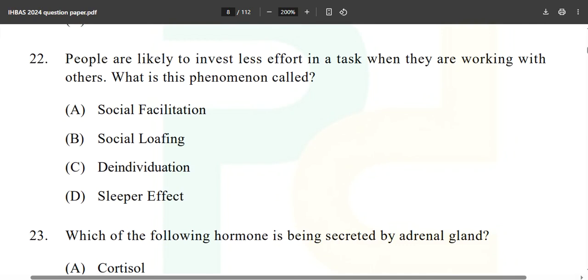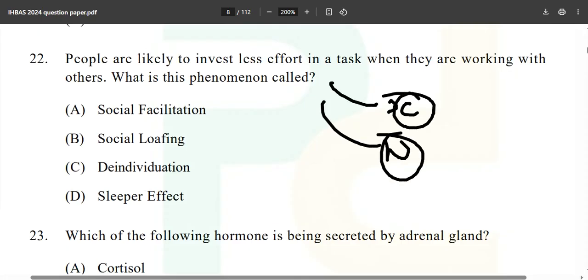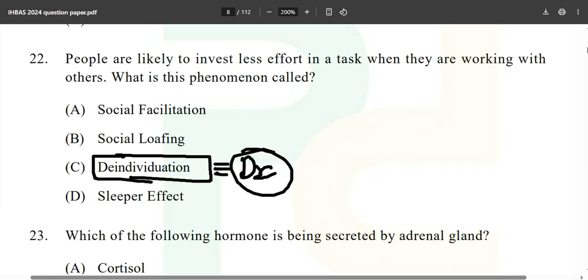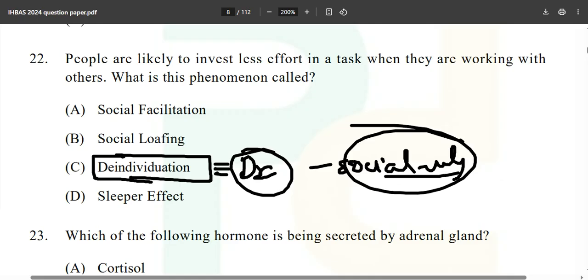Now this thing again: people are likely to invest less effort in a task when they are working with others. What is this phenomenon called? Go and read the book, NCERT, everywhere you will find this question. Okay, wait a minute. Can you see this thing? And can you recall anything? Pretty obviously, Dr. Philip Zimbardo, that experiment, social roles, and all things will come into your head ASAP.